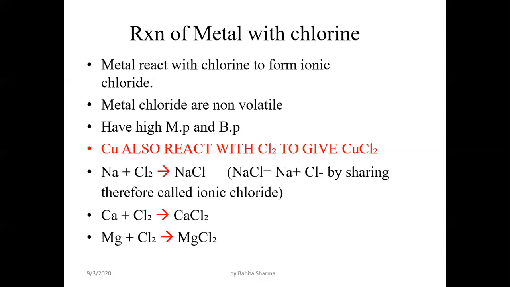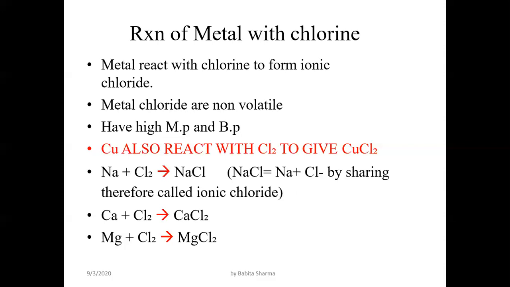Chlorine has atomic number 17 and its configuration is 2, 8, 7. It needs 1 electron to complete its octet. Sodium would need to gain 7 electrons, which is highly difficult, and chlorine gains only 1 electron.